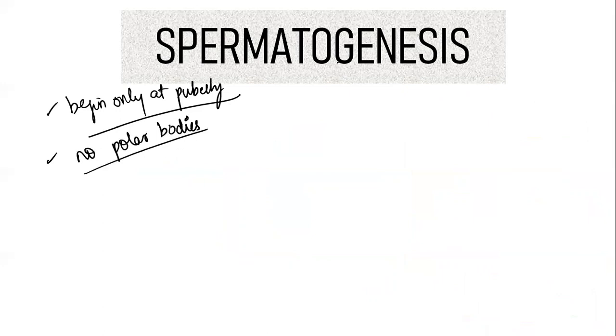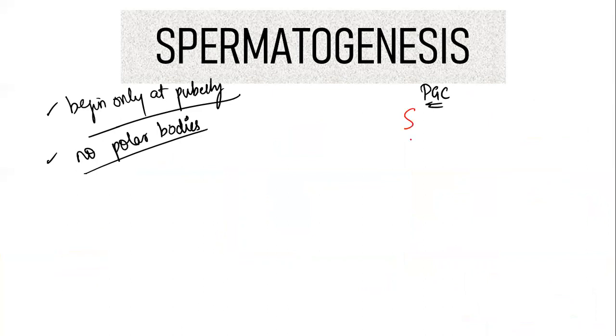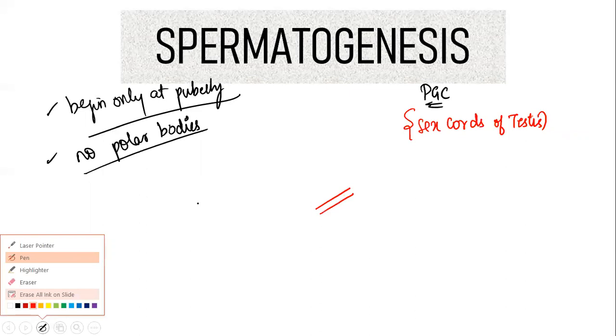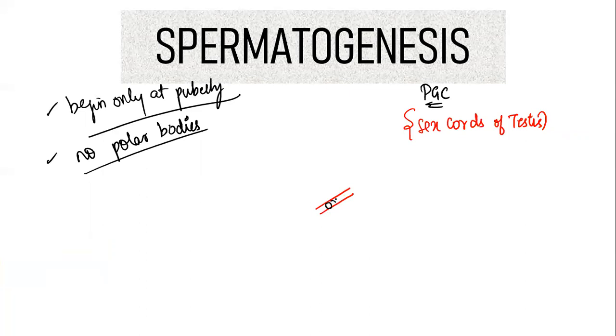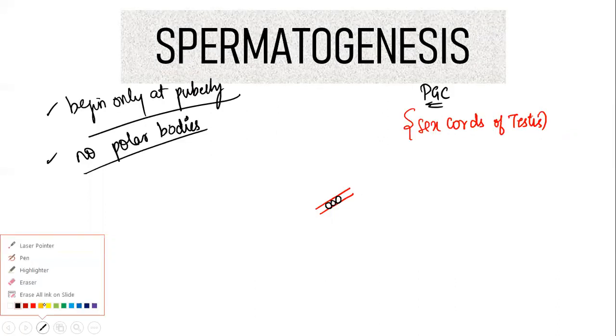Now, again, you have got primordial germ cells, right? Till puberty, these primordial germ cells will remain as primordial germ cells only, right? Where they are going to stay is in the immature sex cords of the testis. Suppose this is the sex cord, the primordial germ cells are going to be there in the sex cord, which is surrounded by certain supportive cells.